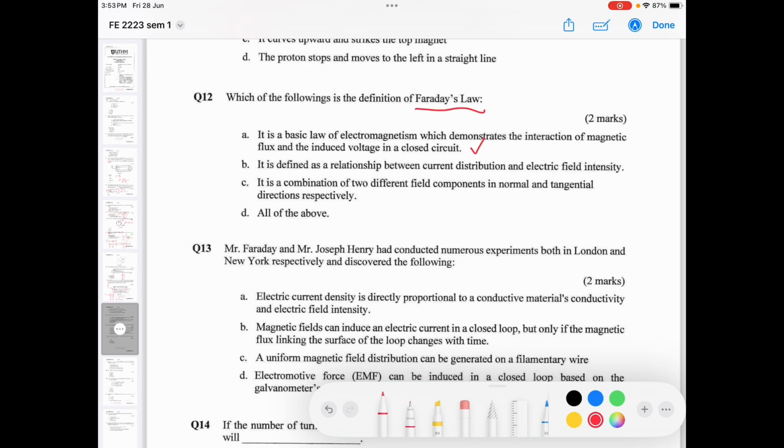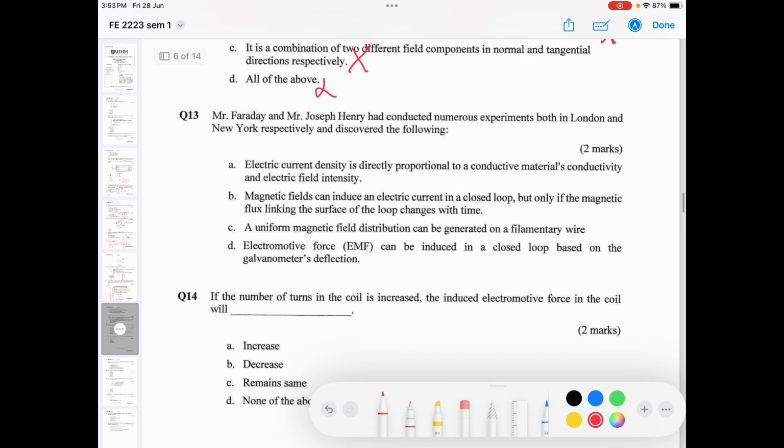Faraday's law doesn't relate to these things, so this is wrong. It is a combination of two different field components in normal and tangential directions. Also not related. The answer is A.